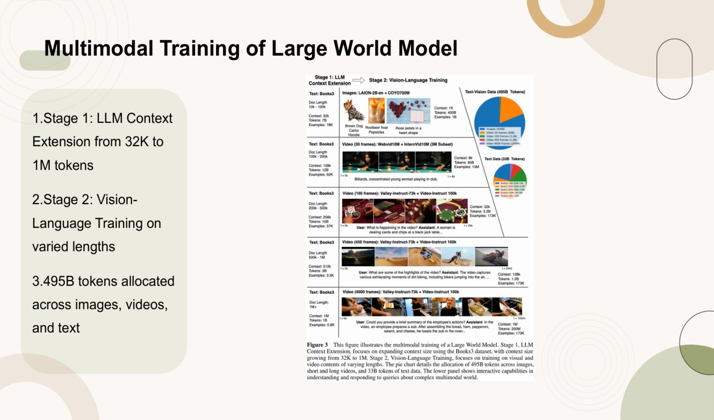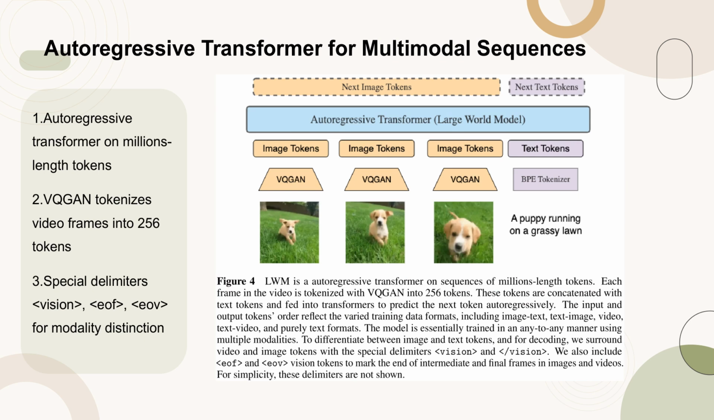Figure 4 illustrates the architecture of the Large World Model, LWM, which is an autoregressive transformer designed to handle sequences of millions of tokens. Each frame in a video is tokenized using VQGAN into 256 tokens, which are then concatenated with text tokens and fed into transformers to predict the next token in an autoregressive manner.